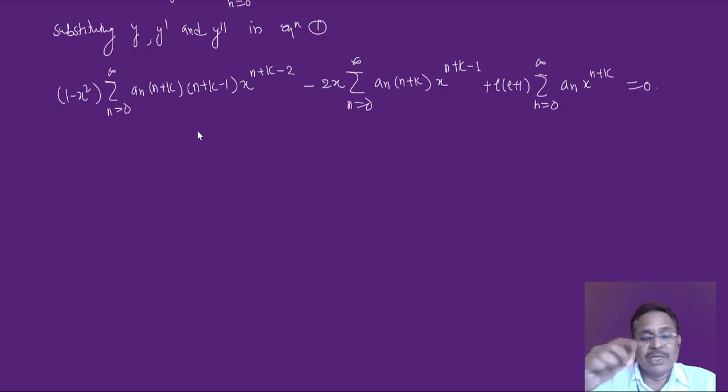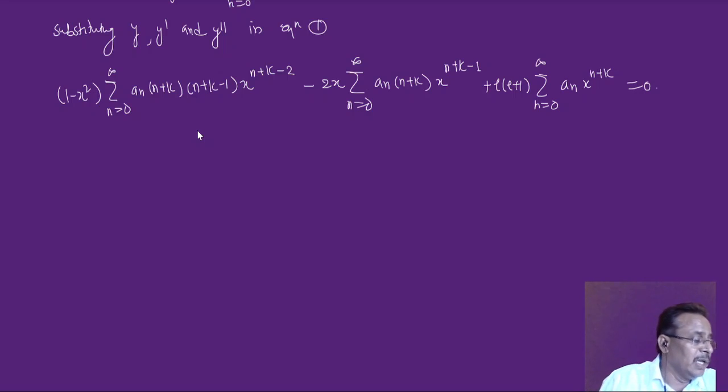Then I differentiated this power series with respect to x once as well as twice, so I got y dash as well as y double dash, and then I substituted both this y dash and y double dash in our Legendre differential equation. And therefore now simplifying this, you will get it as it is.